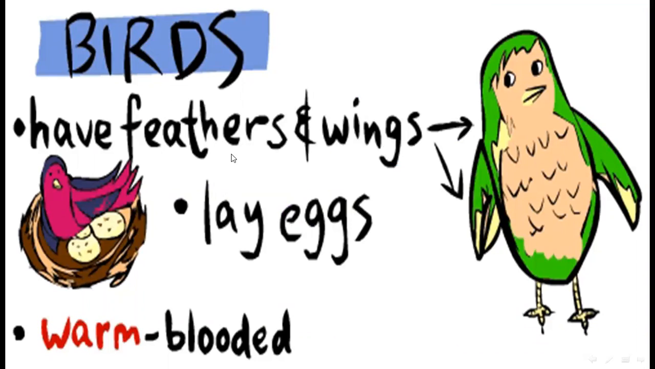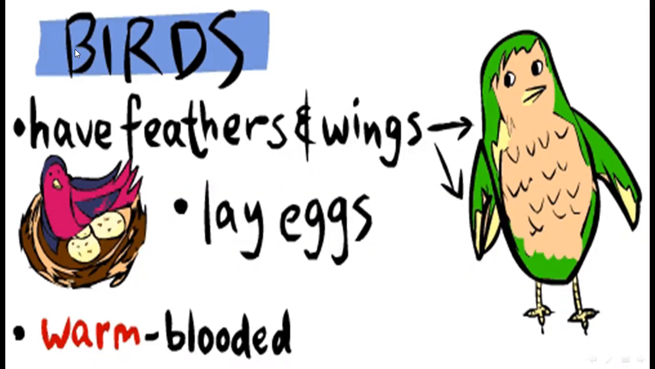Birds. Birds have feathers and wings. Again we see, birds have feathers and wings. Birds lay eggs, and birds are warm-blooded animals.